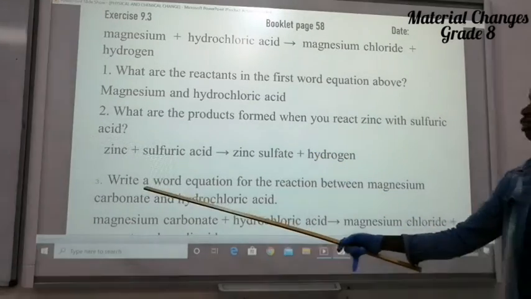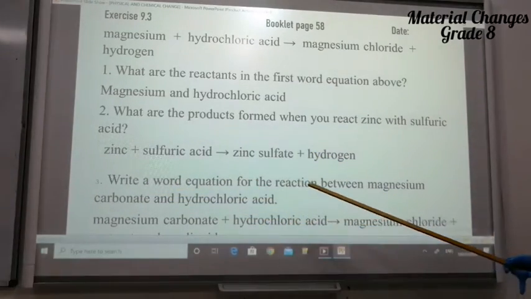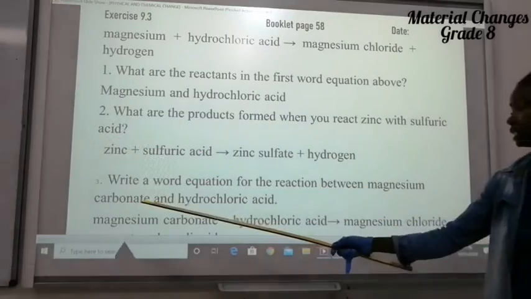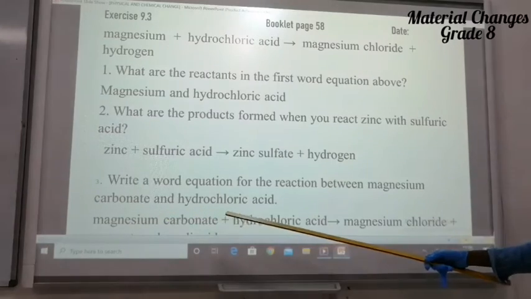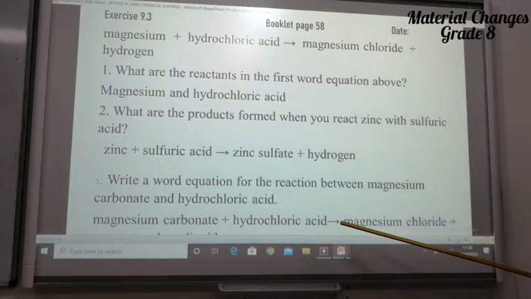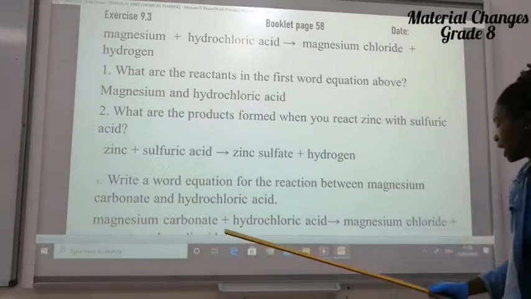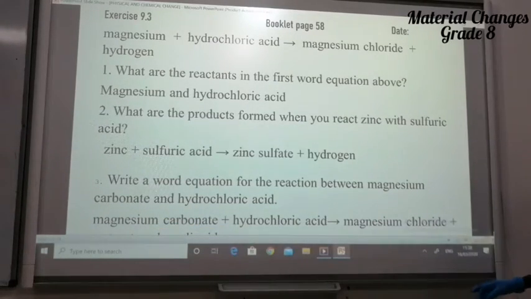Now if you are told to write a word equation for the reaction between magnesium carbonate and hydrochloric acid, then we have magnesium carbonate plus hydrochloric acid to give magnesium chloride plus water and carbon dioxide.